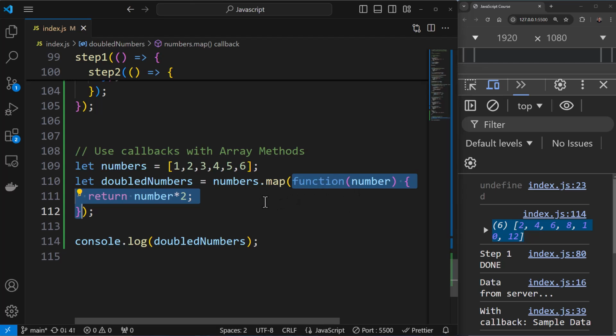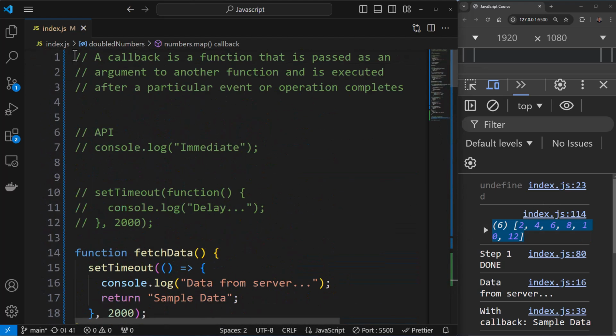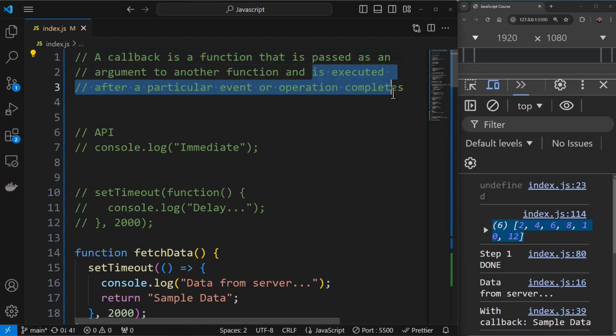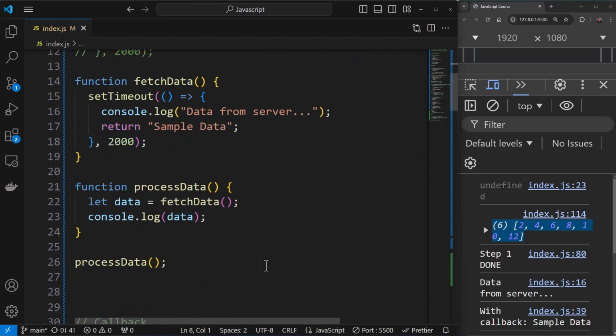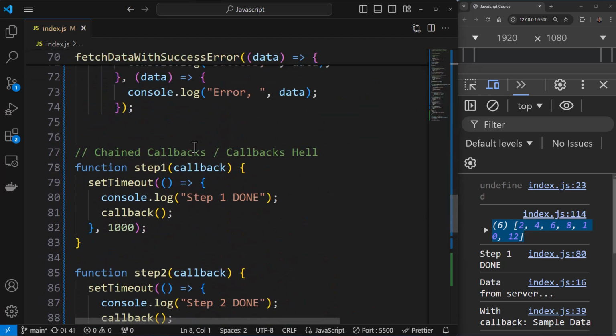All right. Now coming back to the theory. Okay, what are callbacks? So you are pretty much clear now. A callback is a function that is passed as an argument to another function and is executed after a particular event or operation is completed. So they allow you to control the order of execution, handle multiple tasks, and also respond to events. All right. But keep in mind, excessive use of callbacks, like we saw, can lead to callback hell. Okay. And this is not a good practice. All right. So yeah, these are callbacks, and I hope this was useful.